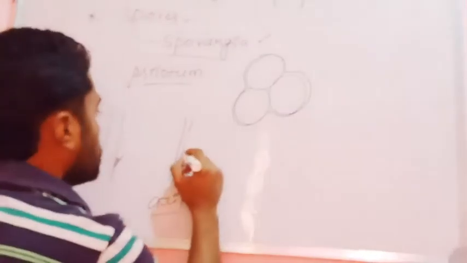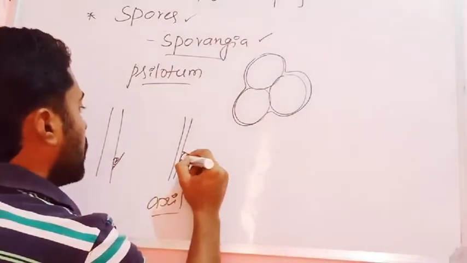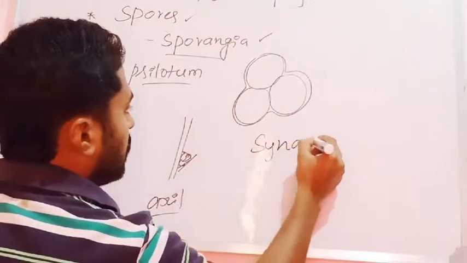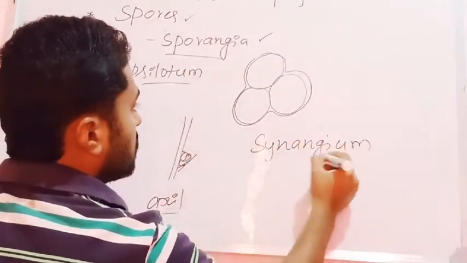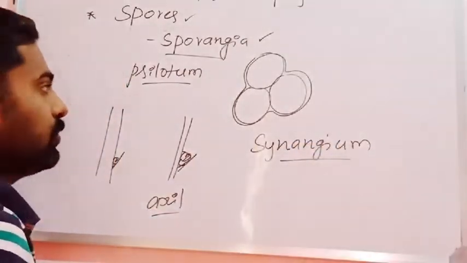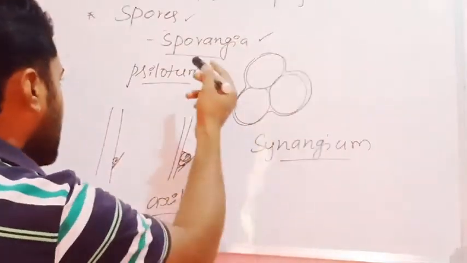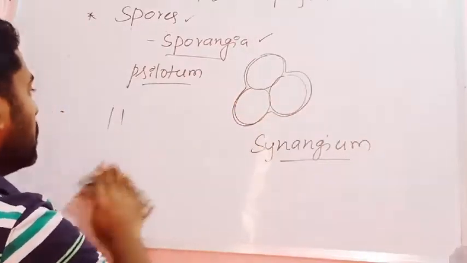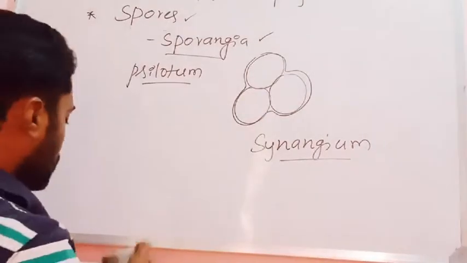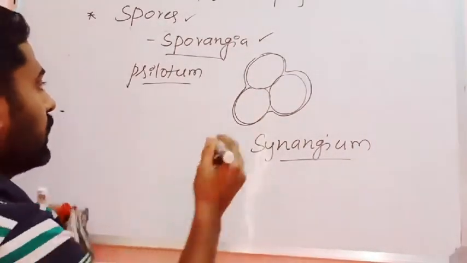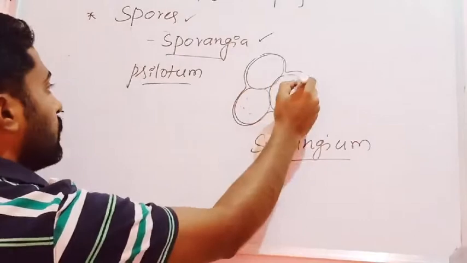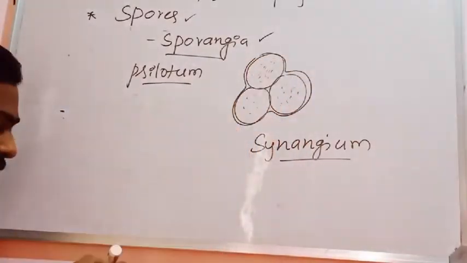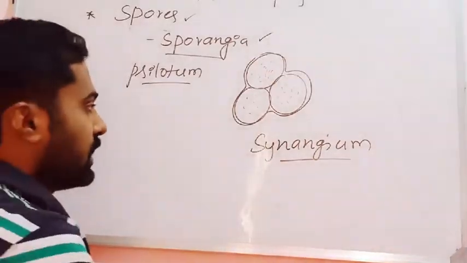So in the axils of the scaly leaves, a group of three sporangia develops, and that is called a synangium. Synangium means a group of three sporangia. So this is one condition, where in some pteridophytes like Psilotum, the sporangia are borne in a group of three. Within them the spores are produced, and the group of three sporangia is regarded as a synangium.